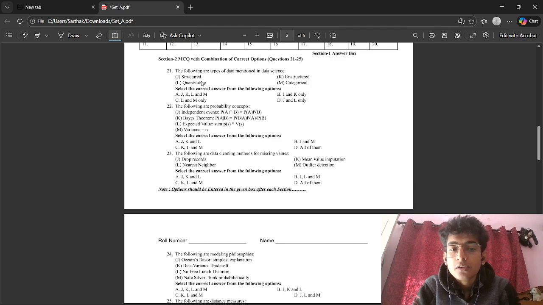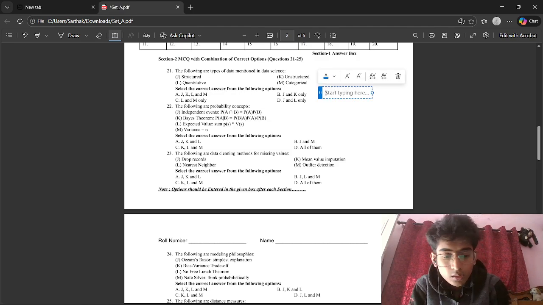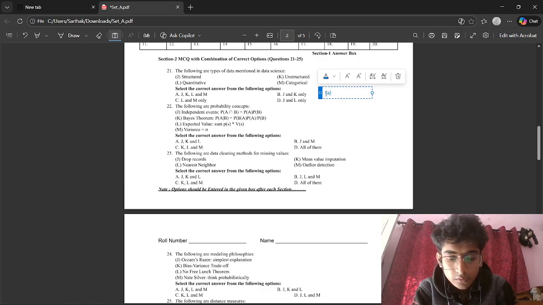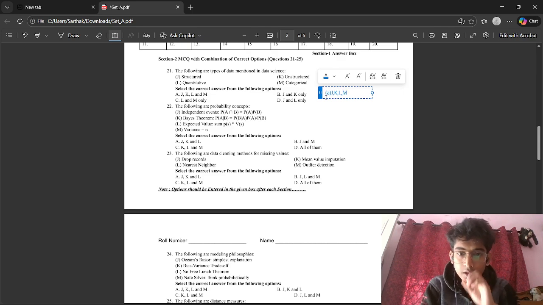Quantitative data is numerical data, for example, weight and age, which can be measured, right? And categorical data is something like discrete data or categorization data. Okay, so all of them are types of data. So the correct answer should be A, which is J, K, L, and M, right?